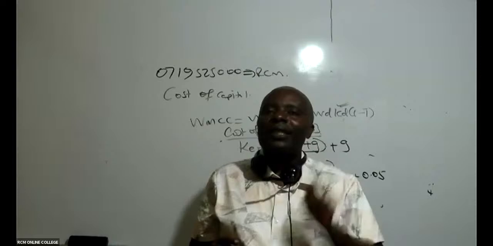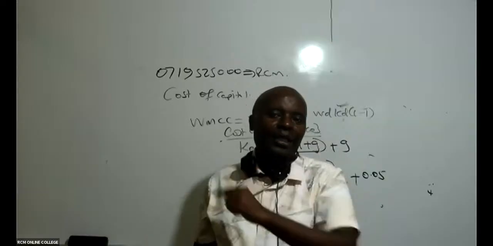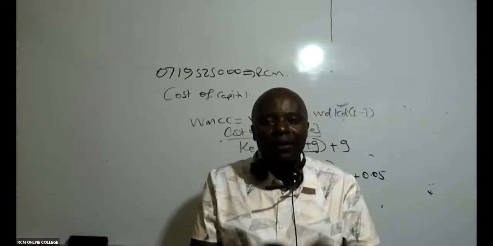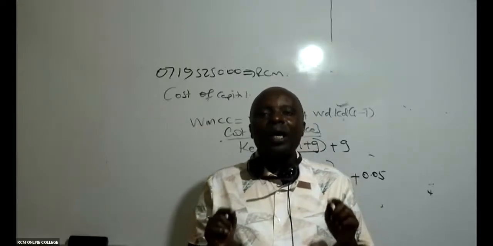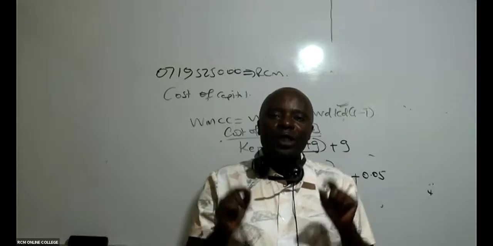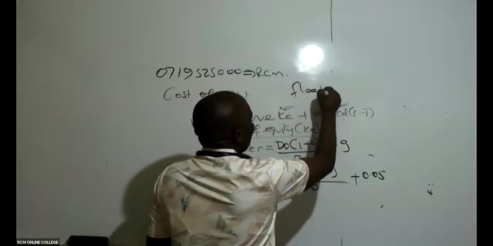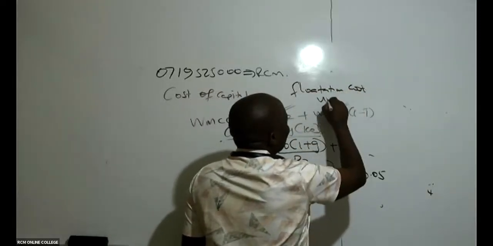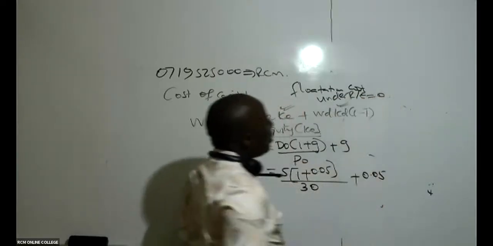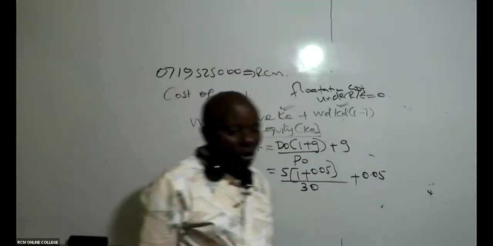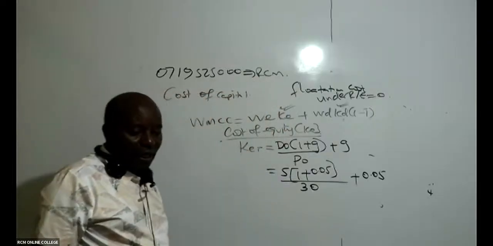Selling company shares is never an easy thing. You must advertise a lot. You must have an underwriter. But whenever you're getting money from retained earnings, flotation cost is always what here? 0. Flotation cost and retained earnings equals 0.